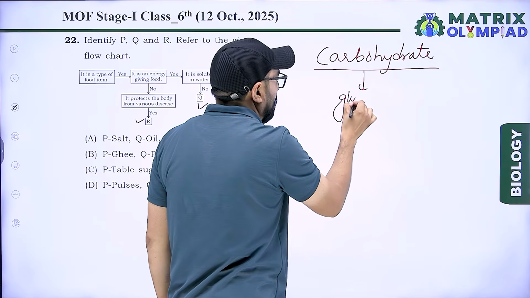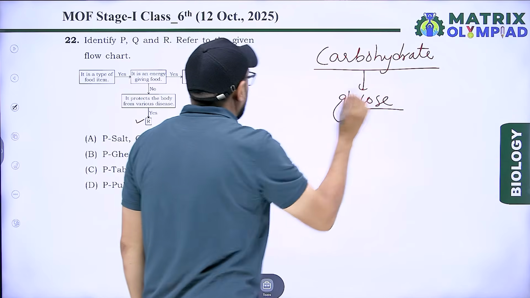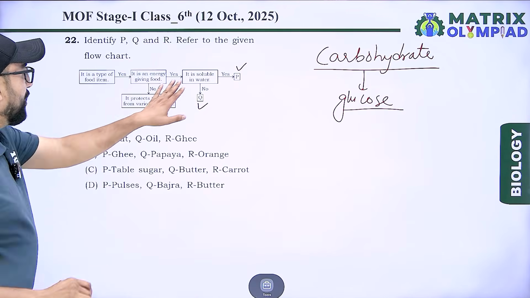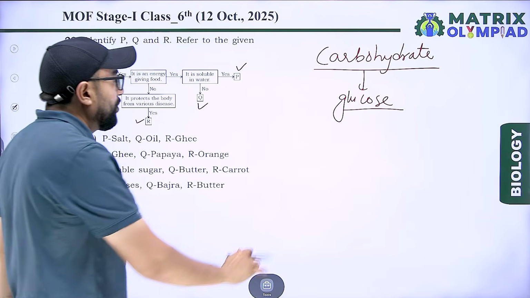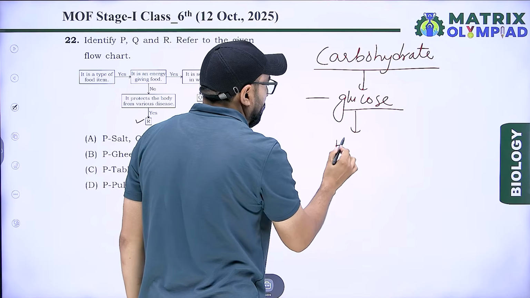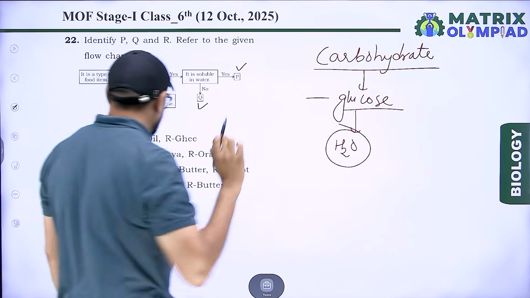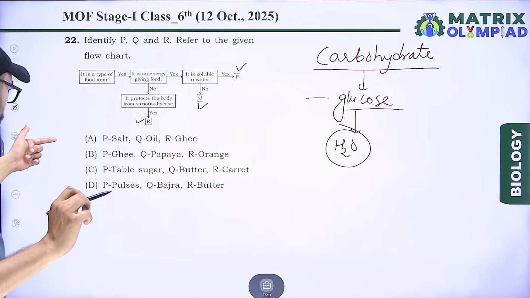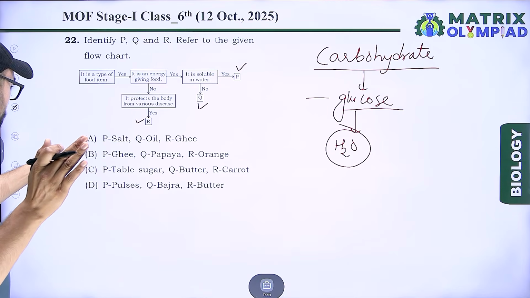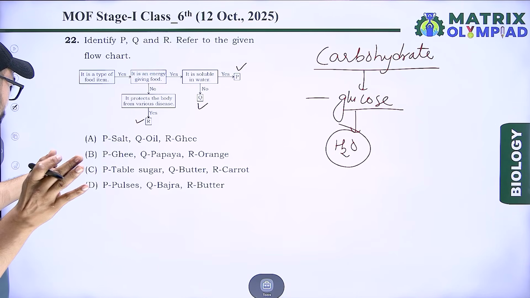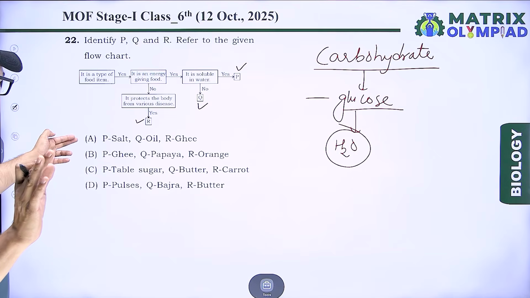For example, glucose. Next, it is soluble in water. So glucose is soluble in water. Salt, yes. Ghee, no. Table sugar, yes. Pulses, no. A and C.